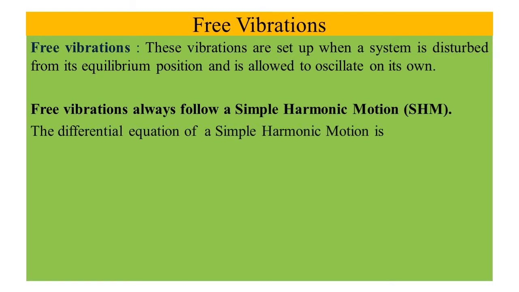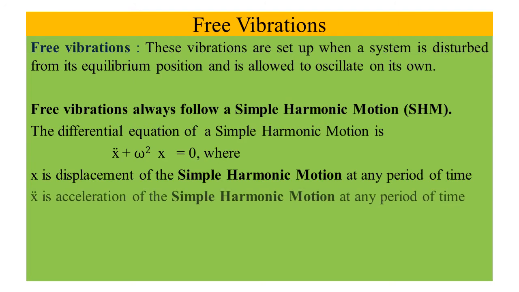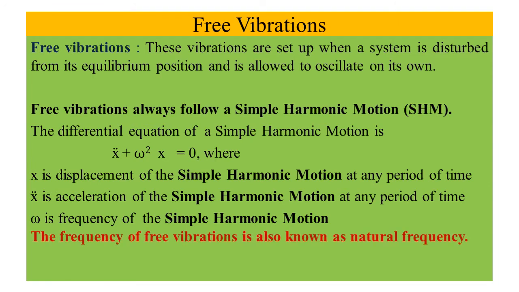The differential equation of a simple harmonic motion is x double dot plus omega square x equal to 0, where x is displacement of the simple harmonic motion at any period of time, x double dot is acceleration of the simple harmonic motion at any period of time, and omega is frequency of the simple harmonic motion.